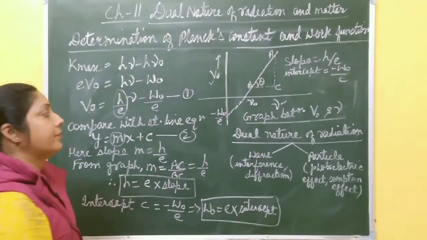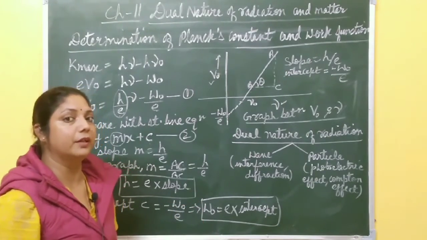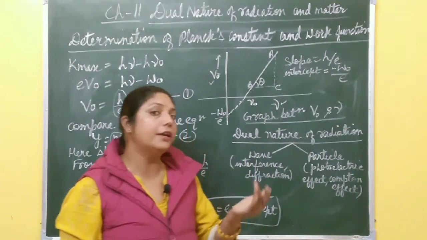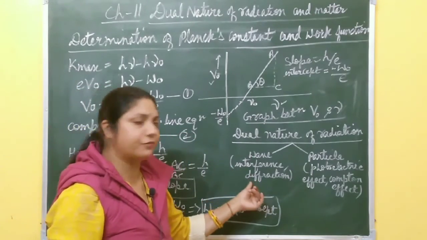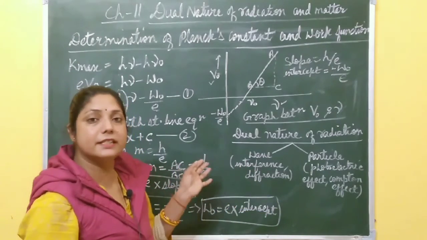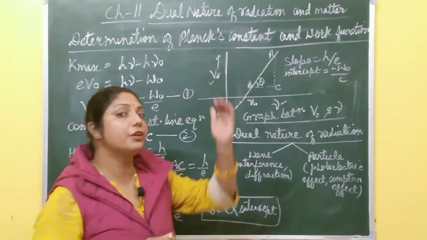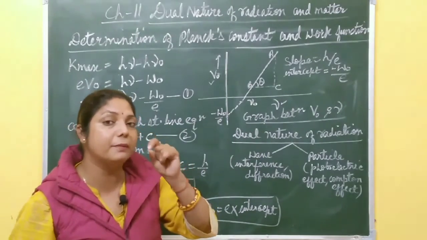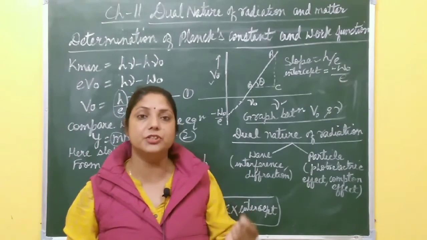After this, we have discussed each and every topic about the photoelectric effect. Now, the dual nature of radiation. We already discussed the wave nature in the previous chapter. Interference, diffraction and polarization all explain the wave nature of radiation. In this chapter we find that photoelectric emission is the result of interaction of light with matter, and light always comes in the form of small bundles or packets of energy called photons, and a photon has energy and momentum.